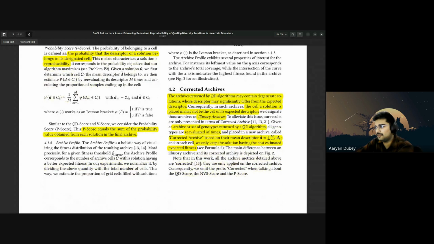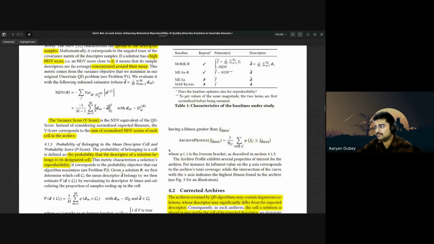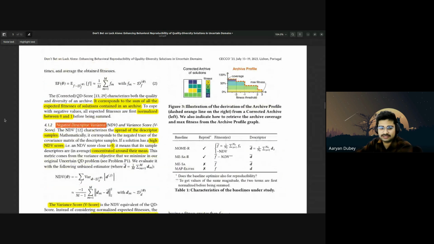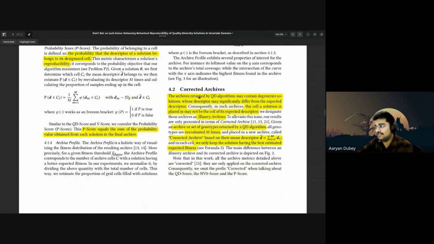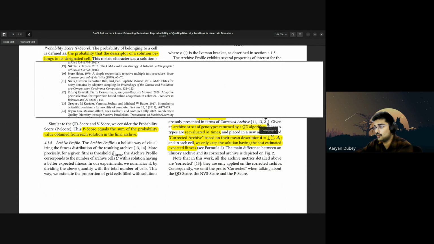Then we have archive profiles. Generally, it changes the corrected archive solution to this particular criteria. And then corrected archives. The archives returned by QD algorithms may contain degenerate solutions whose descriptor is significantly different from the expected descriptor. Generally, they explain corrected archives so that they can compare like-for-like solutions with the current solution that we have. So the cell a solution is placed in may not be the cell of the expected descriptors. So we designate those archives as illusionary archives. To alleviate this issue, our results are presented in the corrected archives.